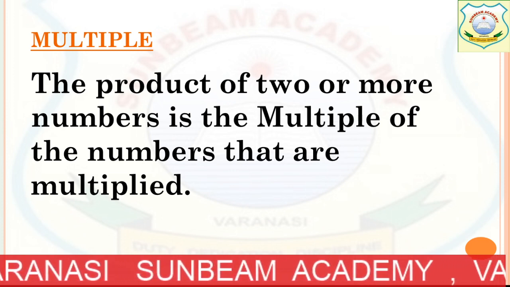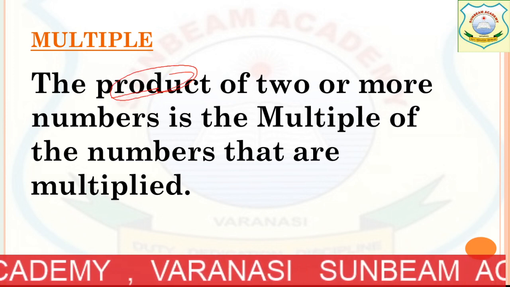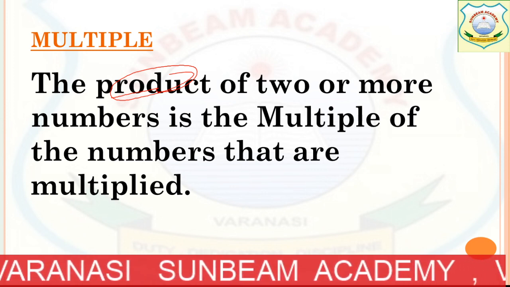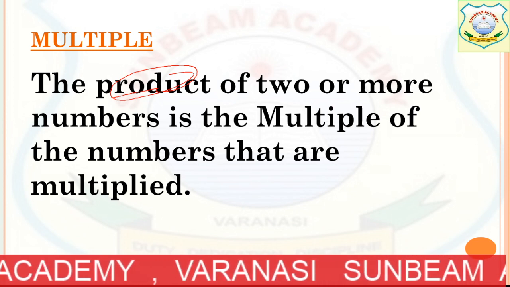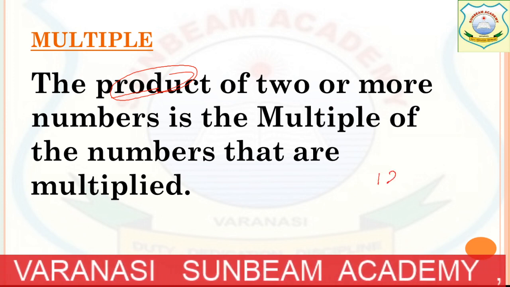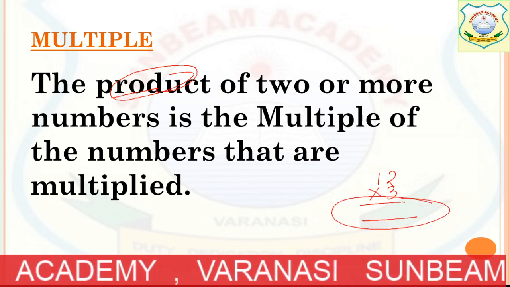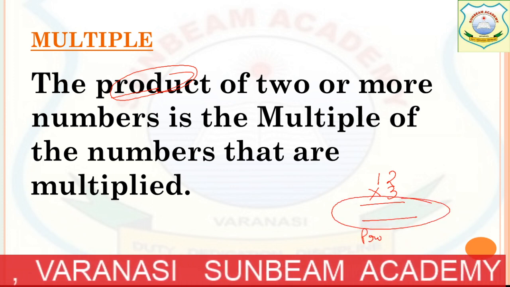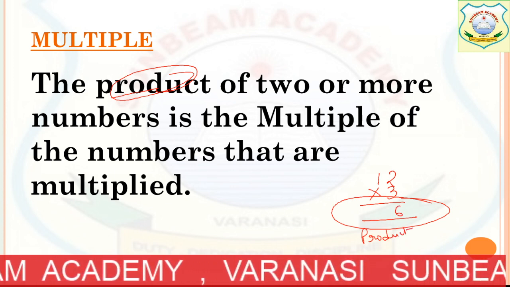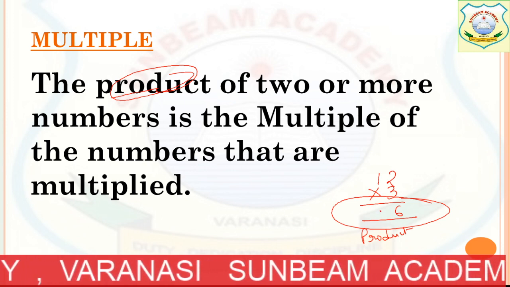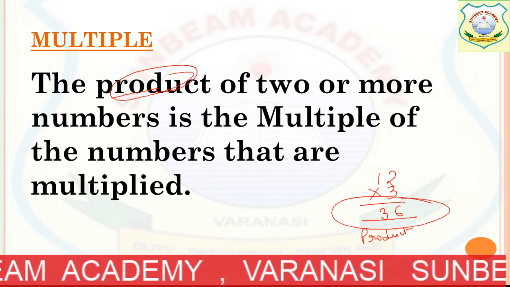Product is the term to understand: if we multiply any two numbers, the answer we get is called the product. Now see, 3 multiplied by 12 is 36, so 36 is the product.